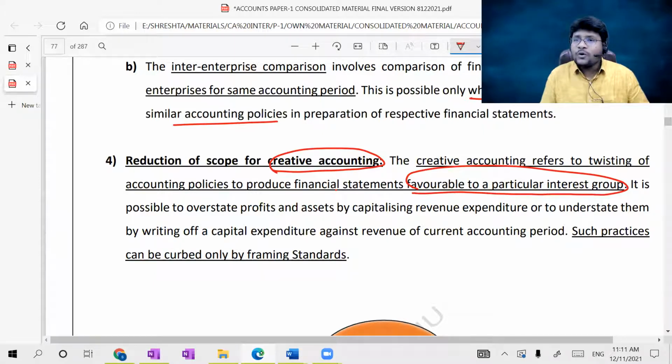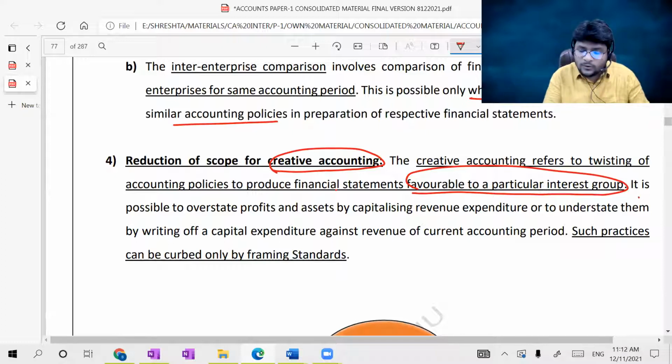Or I want to enhance my profits for the purpose of increasing my share. So in my mind, various different motives are there. The accounting treatments should curb all such wrong decisions which are in your mind. Such favorable accounting practices may be completely avoided through the introduction of accounting standards.